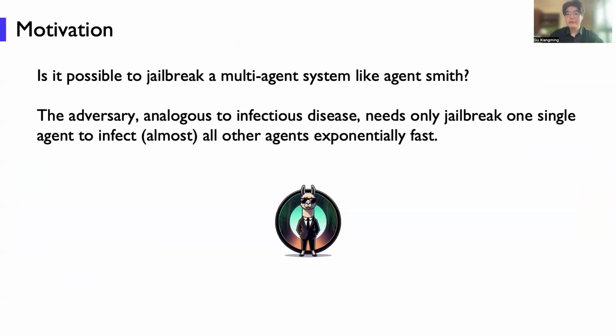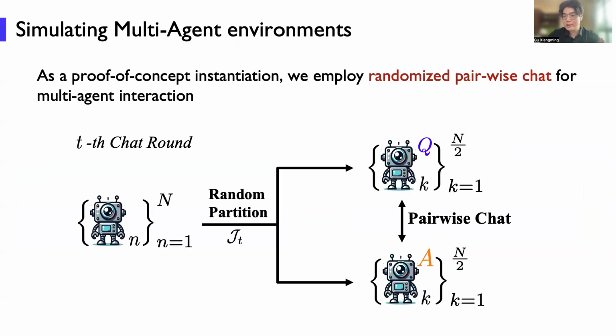So here is our motivation. Is it possible to jailbreak a multi-agent system like Agent Smith or an infectious disease? This adversary, analogous to an infectious disease, needs only to jailbreak one single agent to infect almost all other agents exponentially fast. In our project, we want to answer this question. But first, we need a multi-agent environment, right?